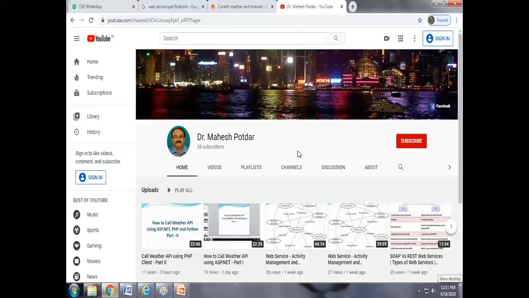So this is what the web service specification is. There are different specifications. The short form of web services specification is WS-*. Web services provide you web service addressing specification, then reliable messaging specification, then correlation, policy framework, metadata exchange, security, and notification framework and eventing framework. So this is what the web service specification is. So today I am covering this much only.